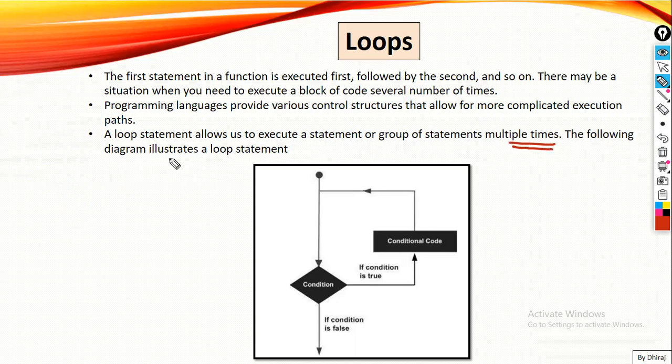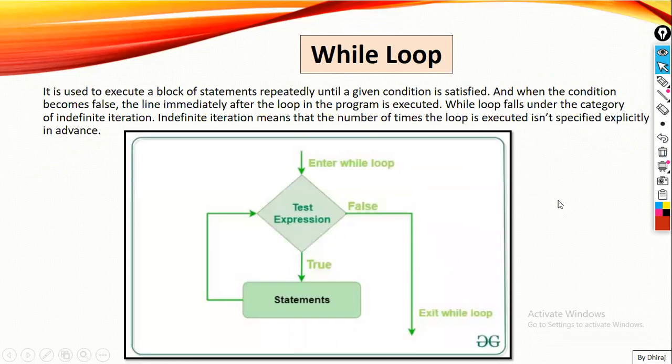The following diagram illustrates the loop statement. So this is a flow chart. Suppose this condition gets true, it will go inside this loop, and then it will come back to this condition. Again it will go inside this loop, and come back to this condition. So let's run it via program, so you'll get a better idea of what loops are.